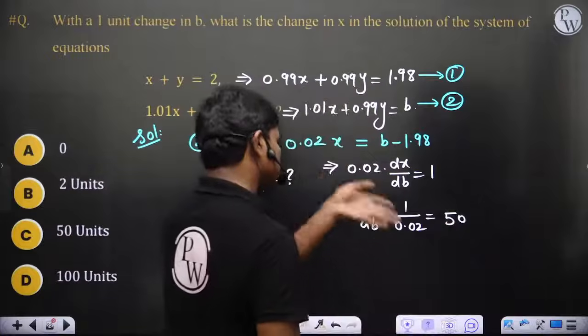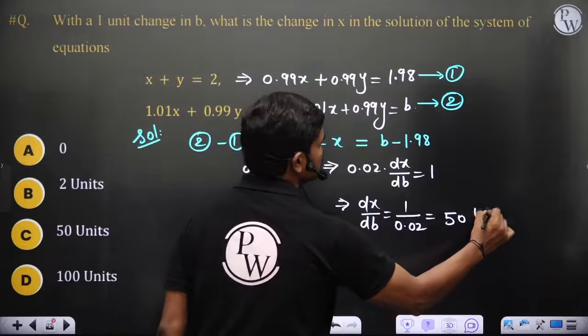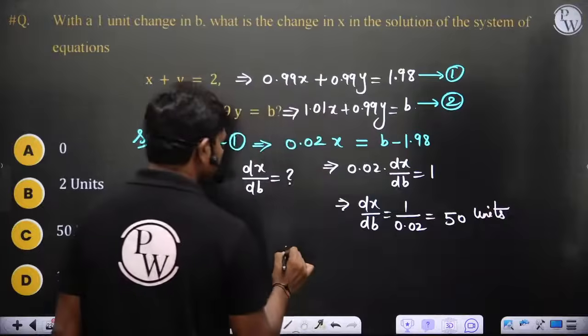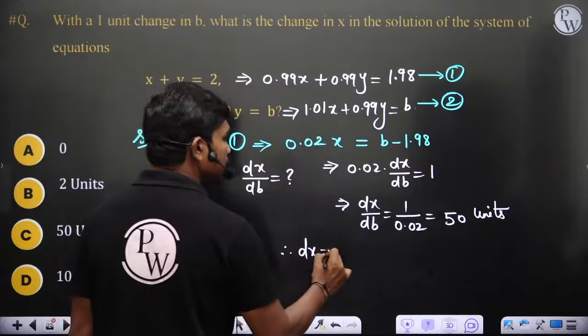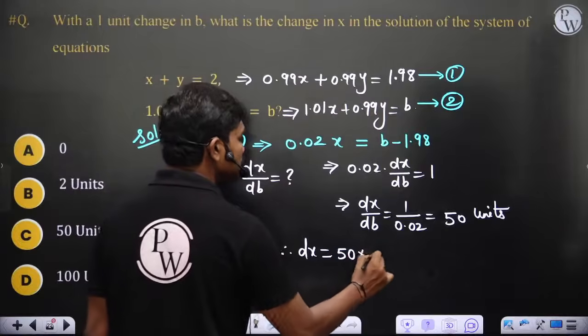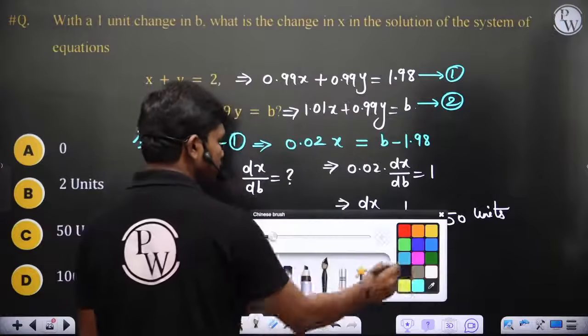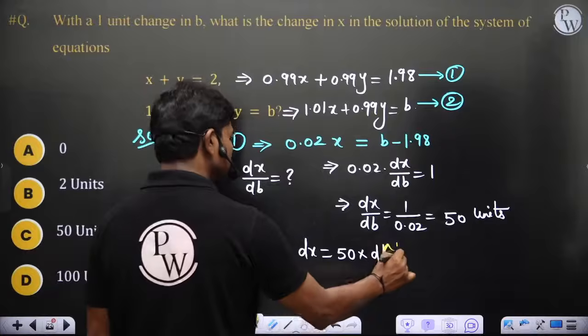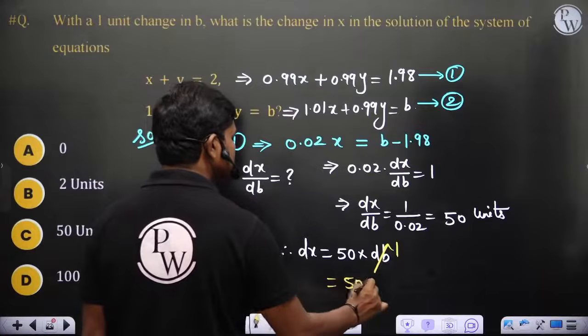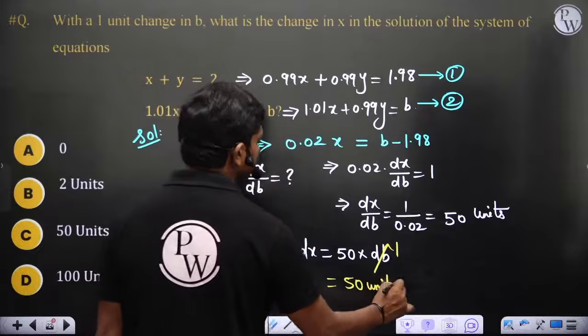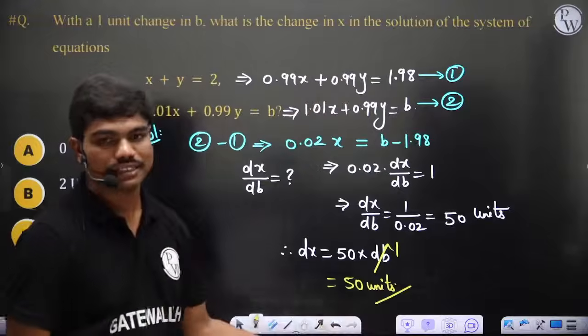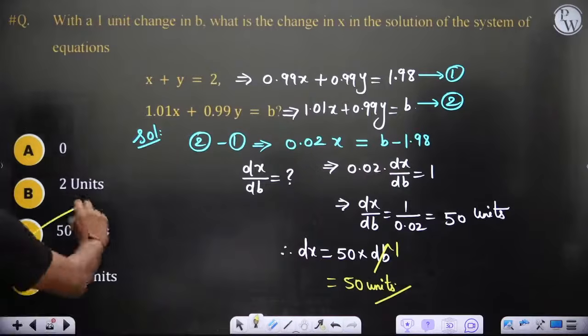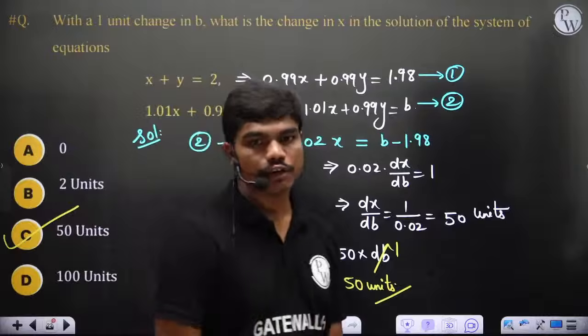So we have 50 units. Therefore, change in X is equal to 50 times change in B. This is what you can clearly understand. So for a unit change in B, ultimately the change in X is 50 units. It's the simple definition of differentiation, and it's even a previous year GATE question. So 50 units is the correct answer. Clear? Did you all understand why it's C?